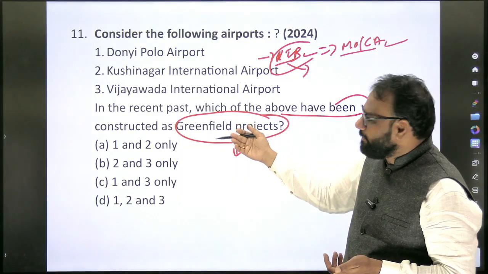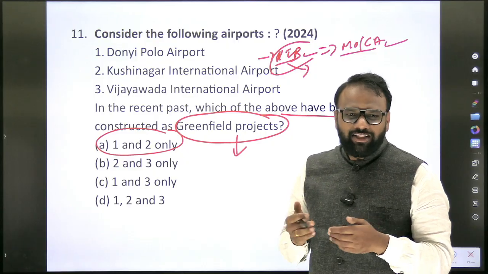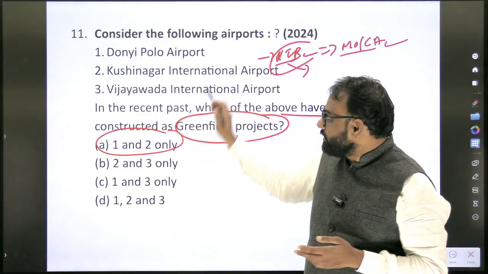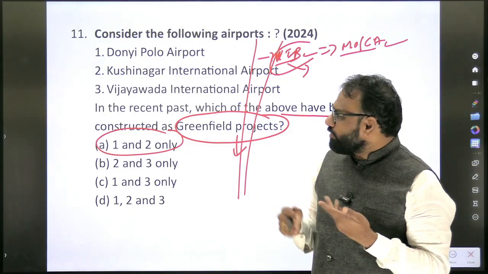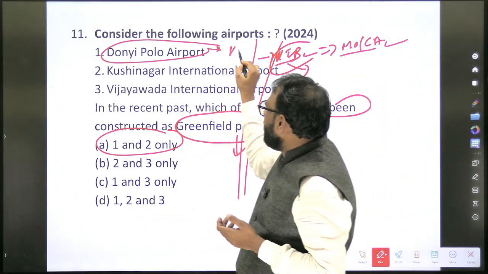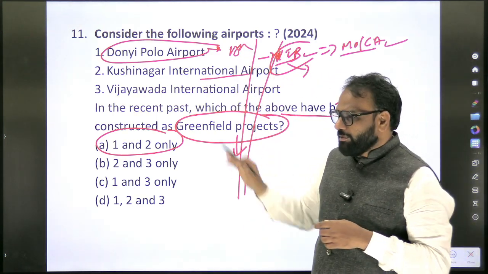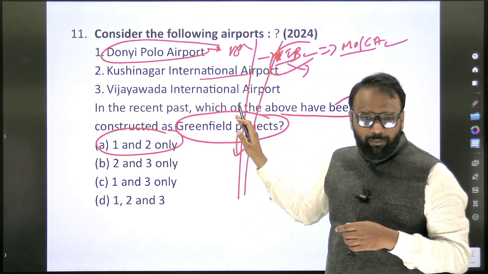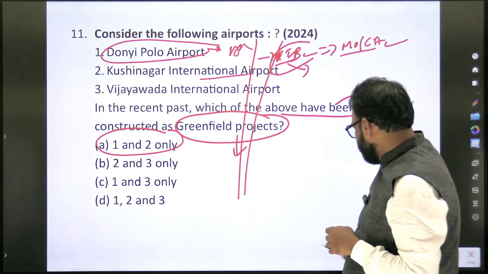What's the answer here? 1 and 2. But again, this is not going to help. The content that we are going to prepare based on this is what is going to help. Now, out of curiosity, we'll just search where Doni Polo Airport is present. Arunachal Pradesh. Kushinagar, Uttar Pradesh. Similarly, in the next list which we prepare, you will also add the corresponding state where they are present.